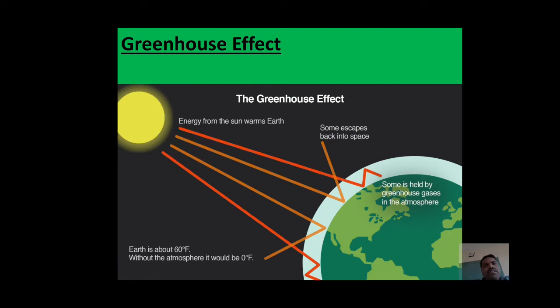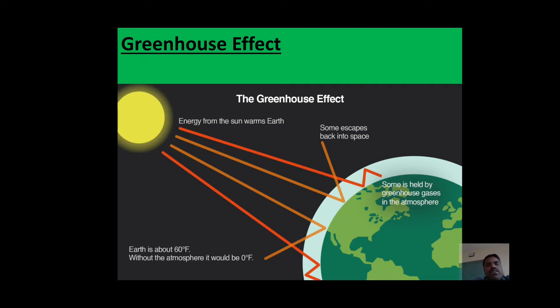And next one is the greenhouse effect. Because of global warming, we will see the greenhouse effect. In the last class also, I told you about the greenhouse effect. What is the greenhouse effect?